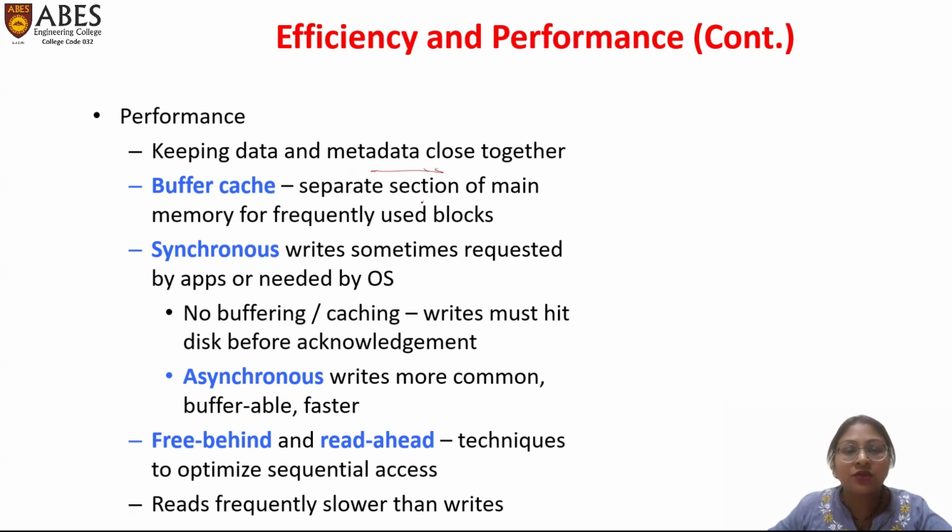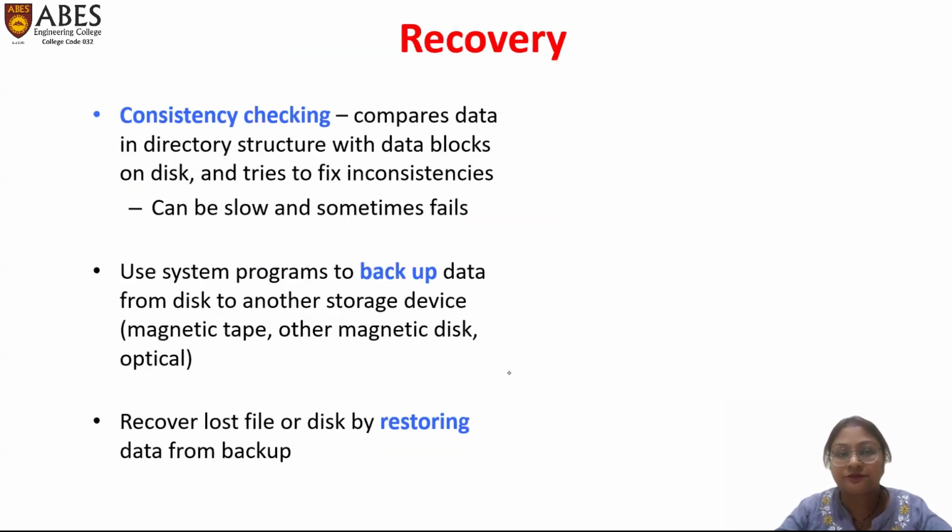Buffer cache is used to separate a section of main memory for frequently used blocks. Synchronous writes are requested by the apps or needed by the operating system. With no buffering or caching, writes must hit the disk before acknowledgement. Asynchronous writes are more common, bufferable and faster. There are free-behind and read-ahead techniques which are used to optimize sequential file access. Reads are frequently slower than writes.